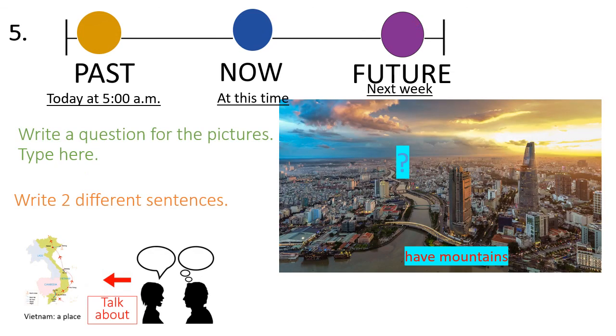And then here is another picture of a place, one place. So you have to decide, if you make a question for this place, what is the who word? Okay, the action is have mountains. All right, and that's it.